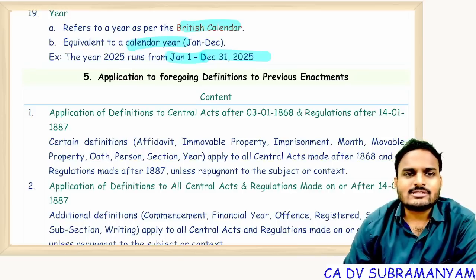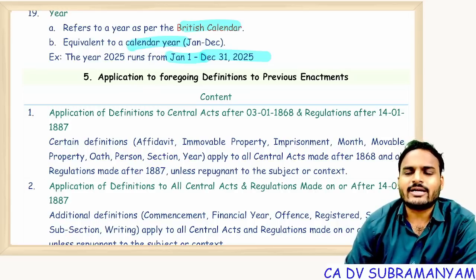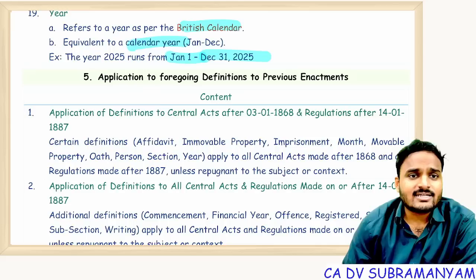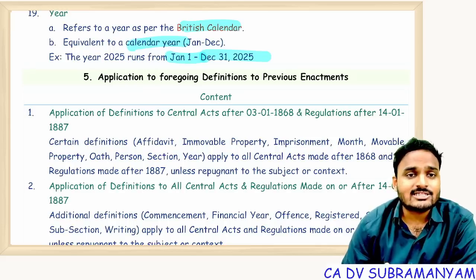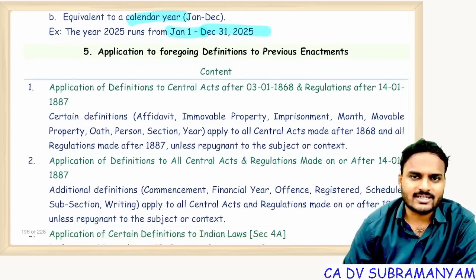If you apply those definitions and come to a conclusion, within 6 months from the closure of the financial year, I need to conduct the AGM. So 6 months means according to which calendar, British calendar or religion or region calendar? British calendar only. So month refers to British month, year refers to British calendar.